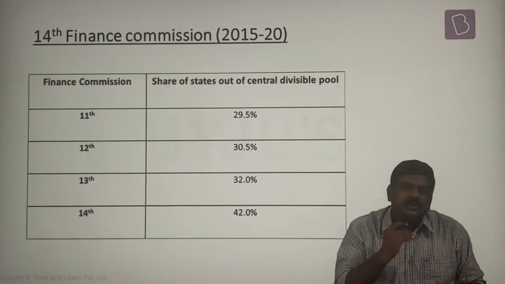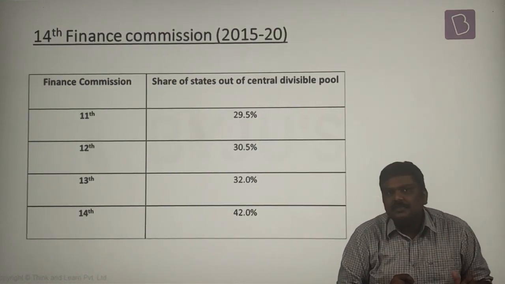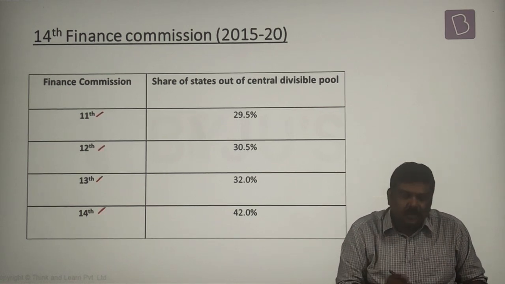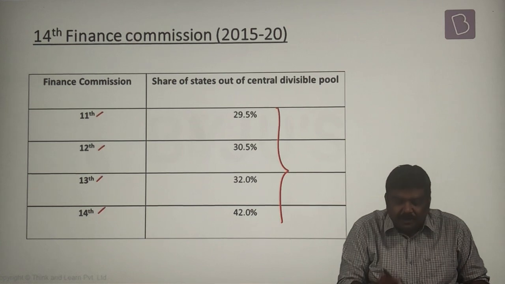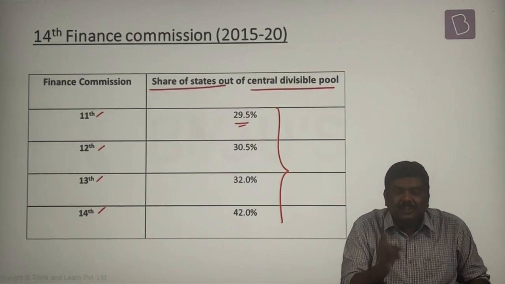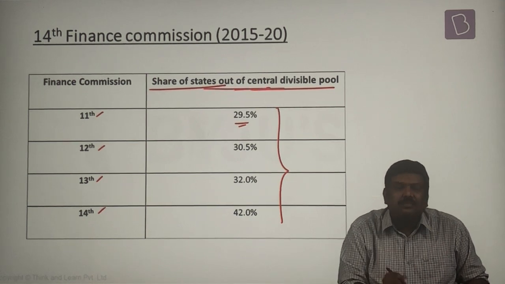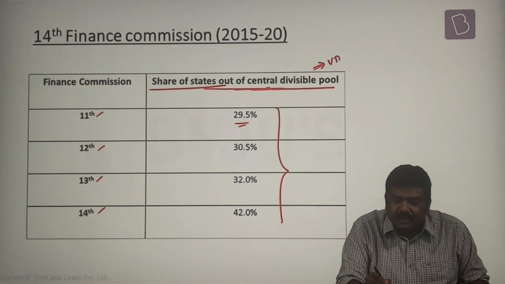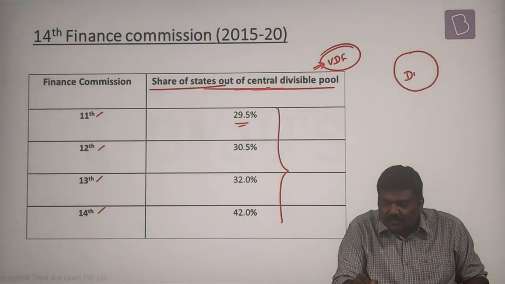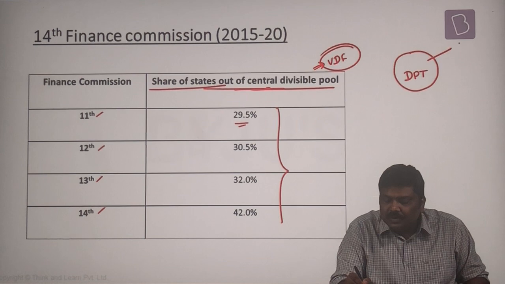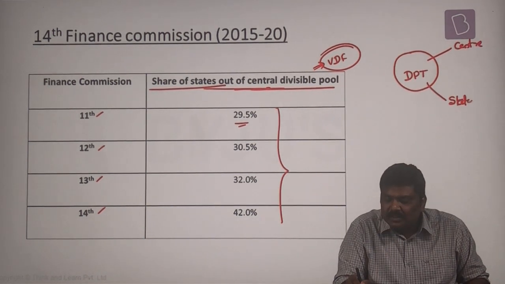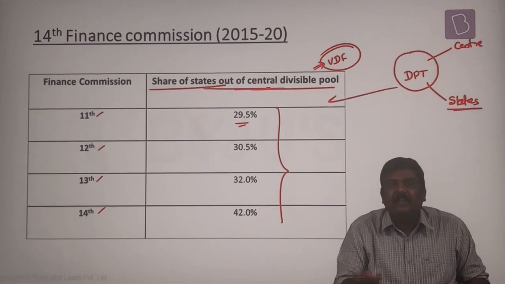Now, what has been the evolution of the recommendations of the Finance Commissions? 11th, 12th, 13th and 14th. Please look at the recommendations. This particular recommendation represents how much is the share of the states out of the divisible pool. That is the vertical devolution formula. Out of the total taxes collected in the central divisible pool, how much will go to the center and how much collectively will go to states. This has been provided here.